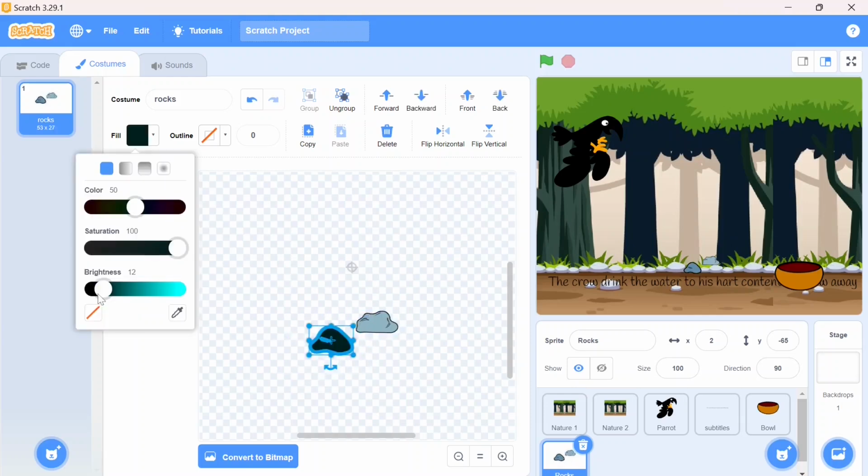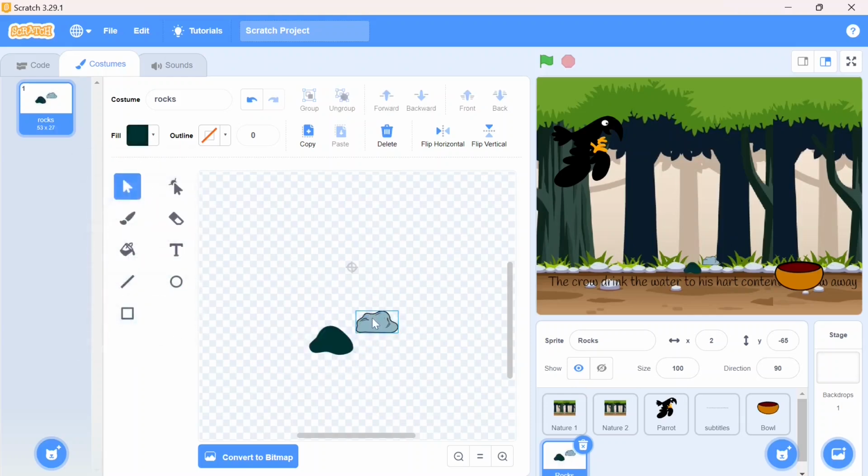Okay. I'll make it a little dark, some light, and duplicate it. So we'll copy and paste it over here. Okay, that's fine. You can see we can do so many customizations in Scratch. Now you can see our rocks are ready. What I need to do is place it in the correct position.